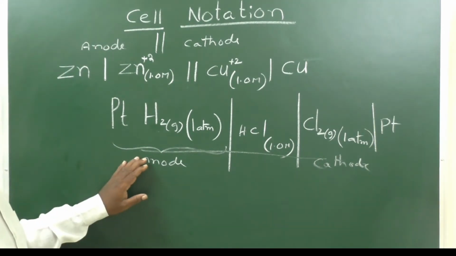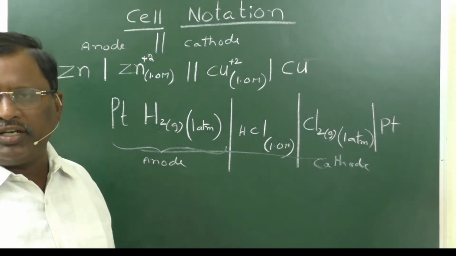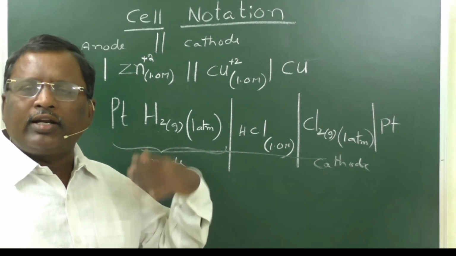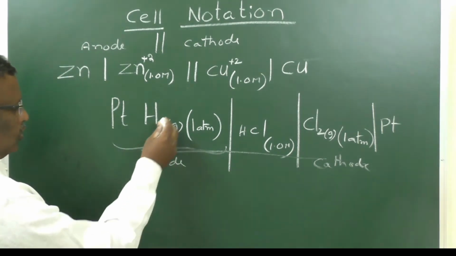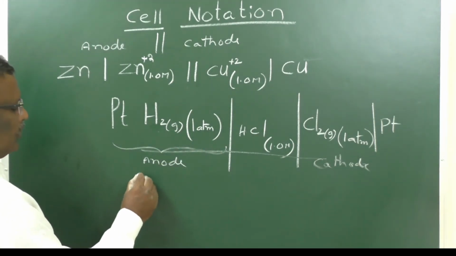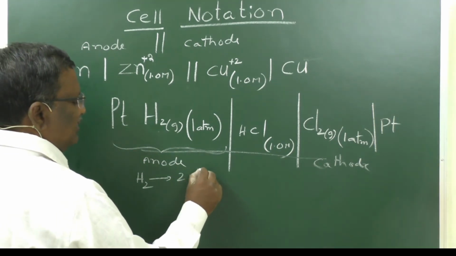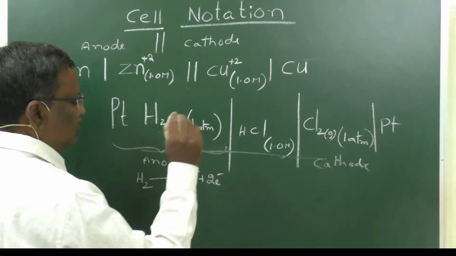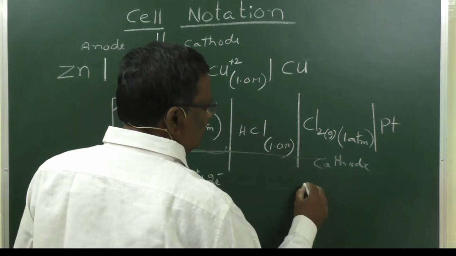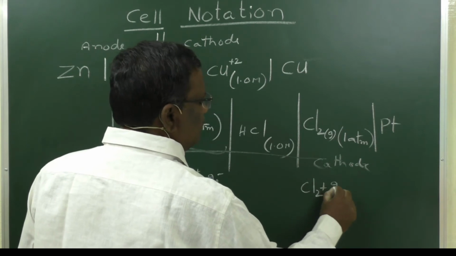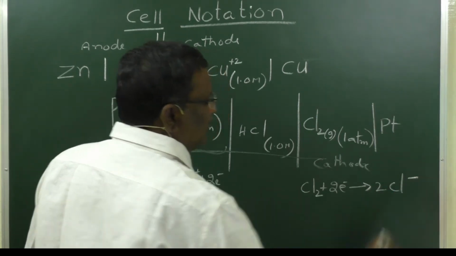So, here oxidation will take place, here reduction will take place. Sometimes they will give us a cell notation and ask us to write the electrode reactions. Here, the left side is the anode, so it oxidizes. H2 gives 2H plus, 2e minus, oxidation takes place. Here on the right, reduction takes place: Cl2 plus 2e minus gives 2Cl minus. This is reduction.